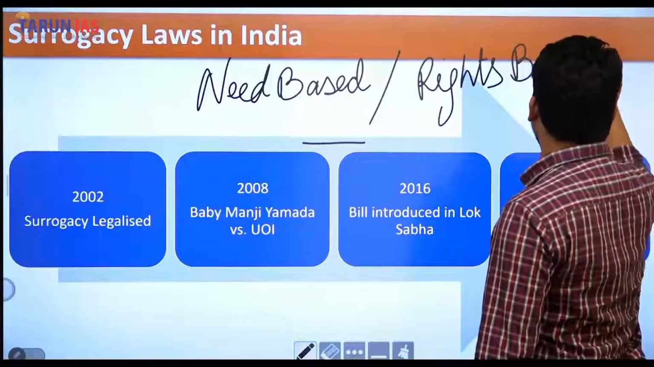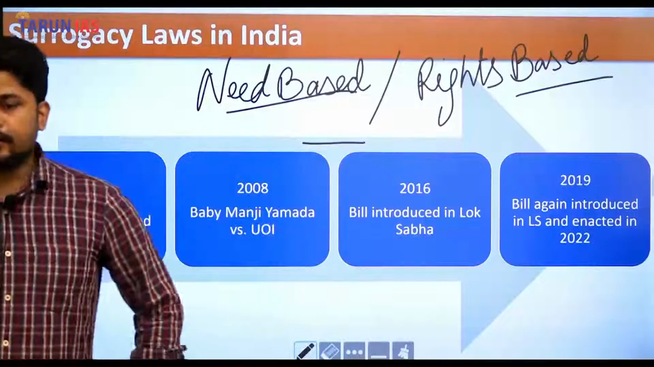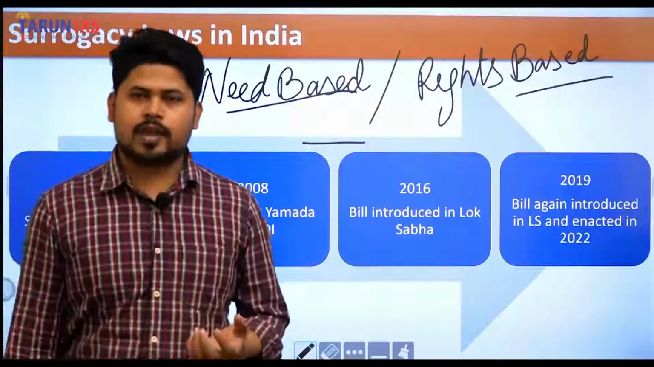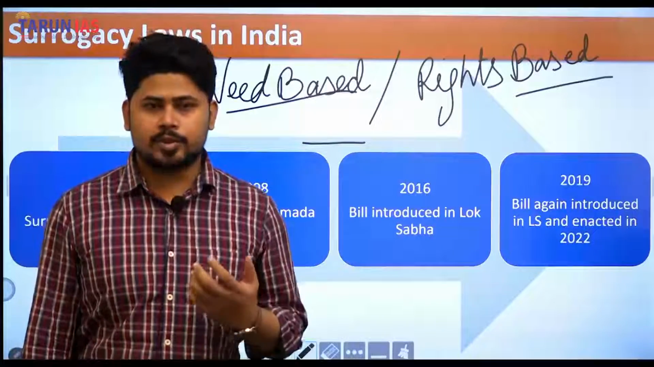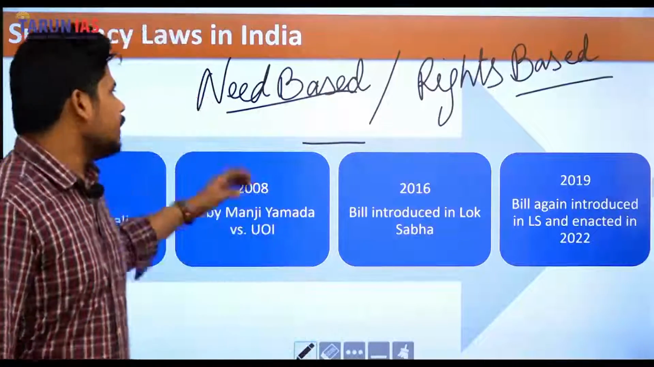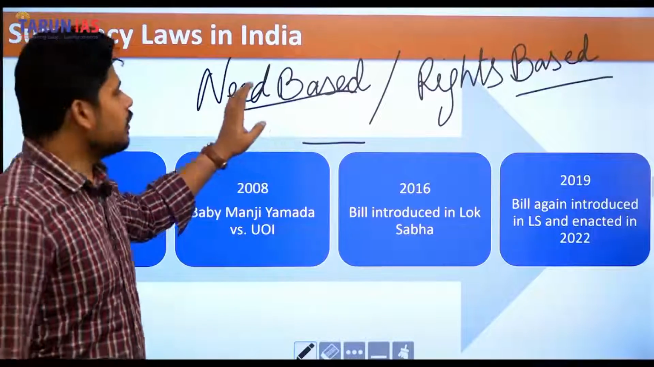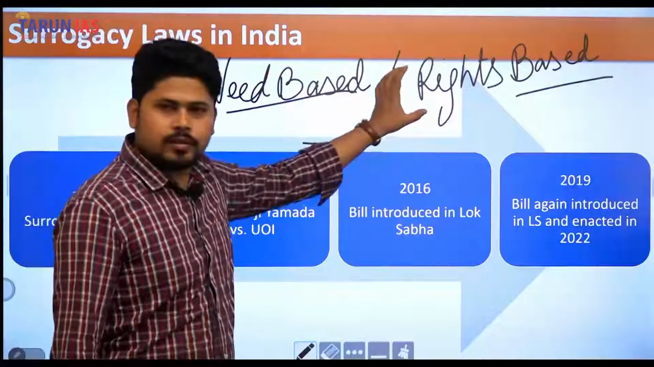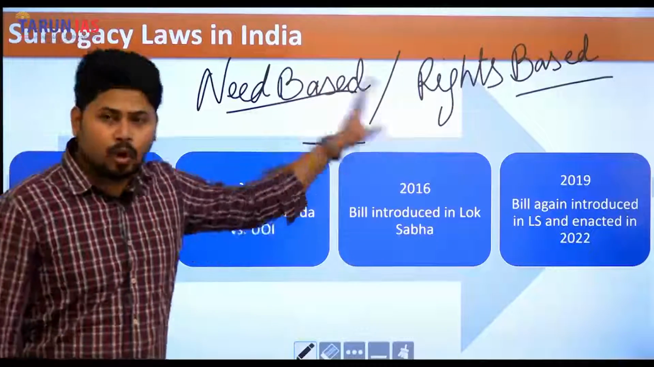Okay, the law has become need-based. Need-based means the people who need a child but have certain limitations on their ability to produce children can avail surrogacy. But people who are not medically unfit to procreate cannot go through it.